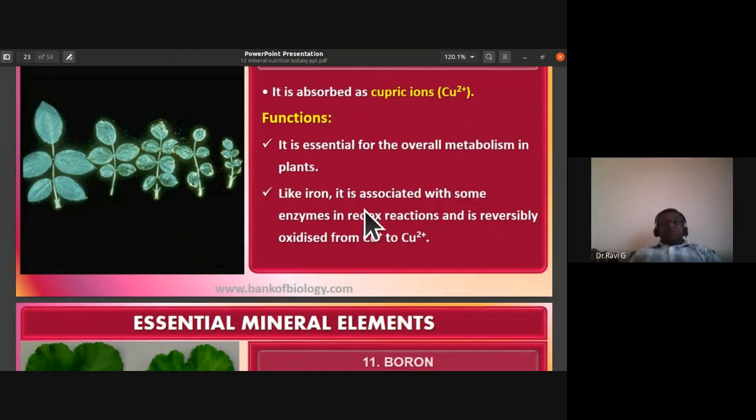Like iron, cupric ion is associated with some enzymes in redox reactions and is reversibly oxidized from cuprous to cupric ions. So that is one more function of this. Remember this function of copper. It is essential for the overall metabolism in plants.